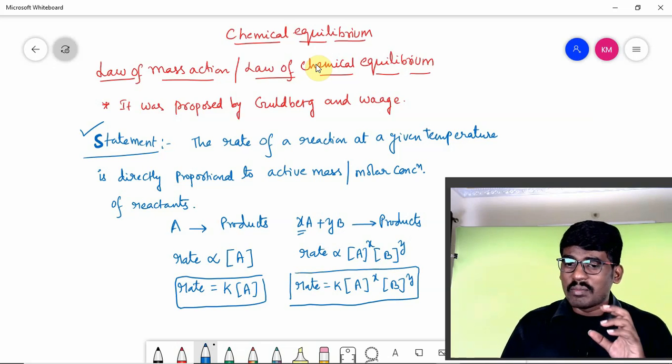The name mass action indicates very clearly active masses: rate is directly proportional to the active mass of the reactants, or the molar concentration of the reactants.